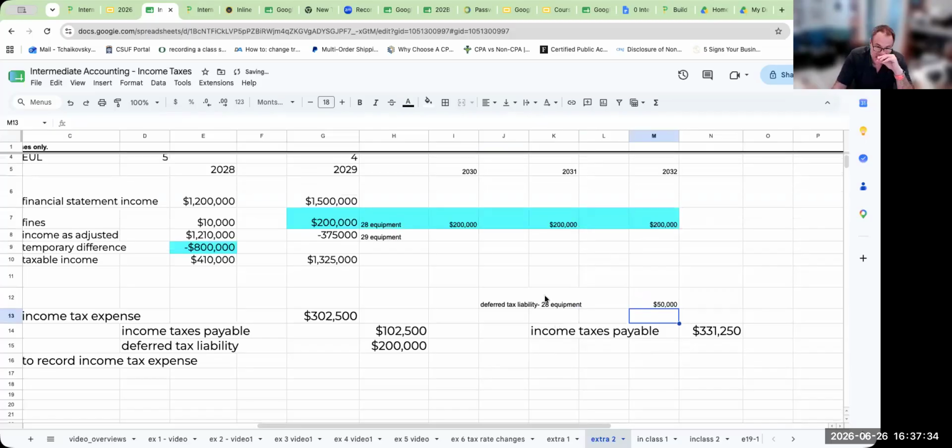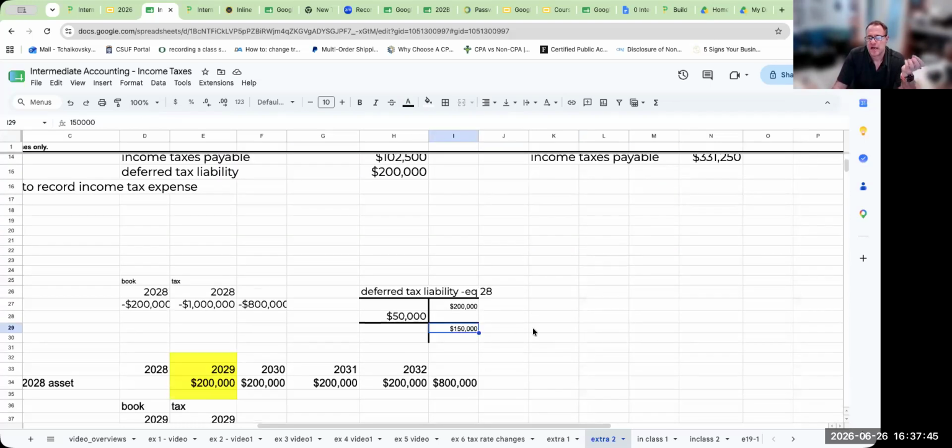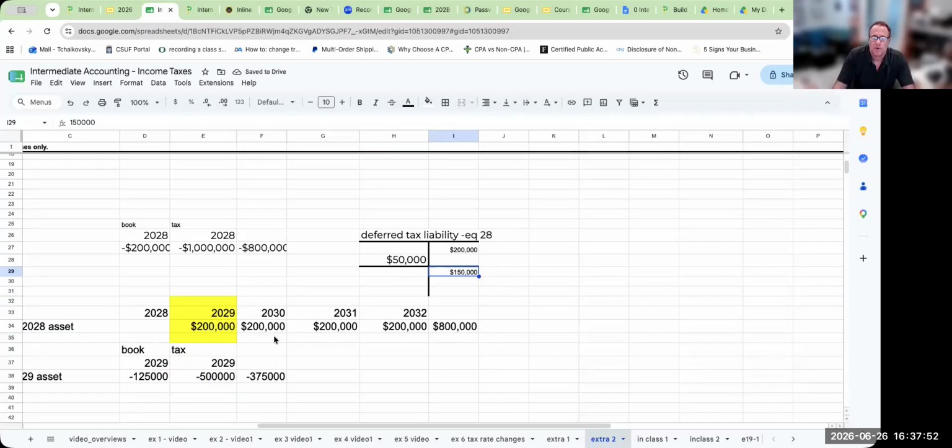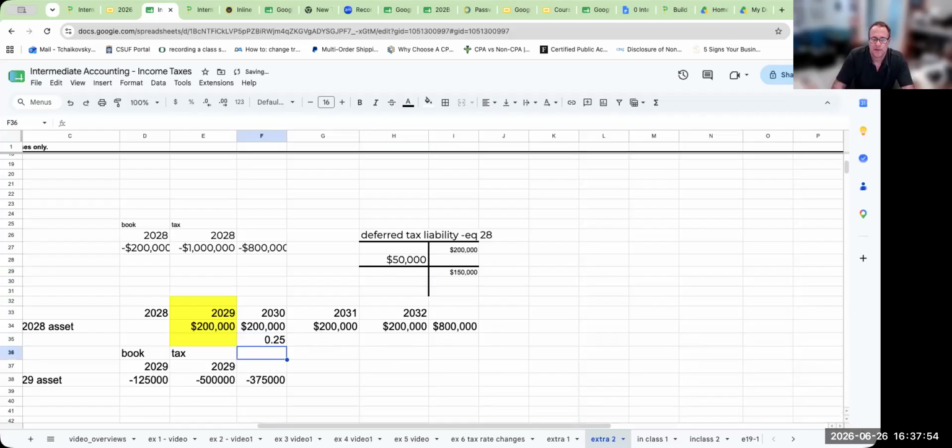How did I get the 50,000? It's this 200,000 here, which is the amount it's reversing, times the 25%. Okay, so my deferred tax liability account currently has 150,000. Now, what is this really coming from? Well, currently this is coming from the future tax periods, right? So this is what this looks like.